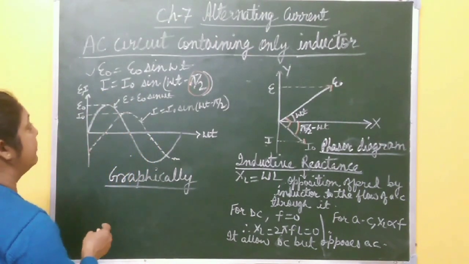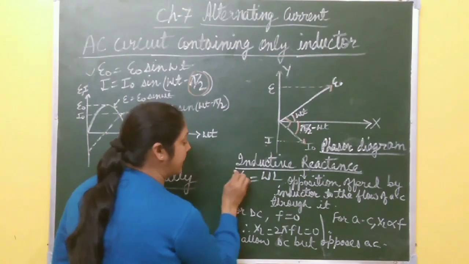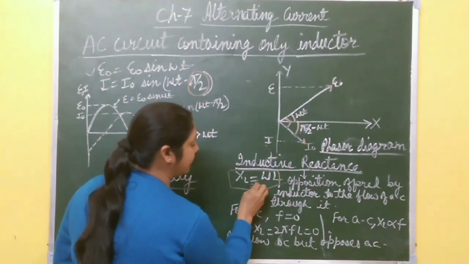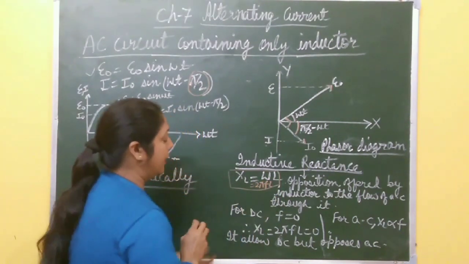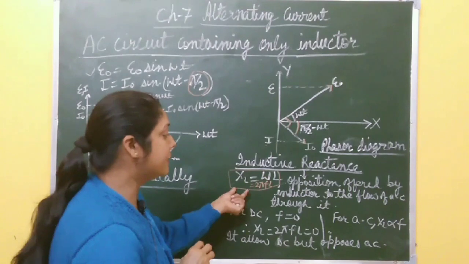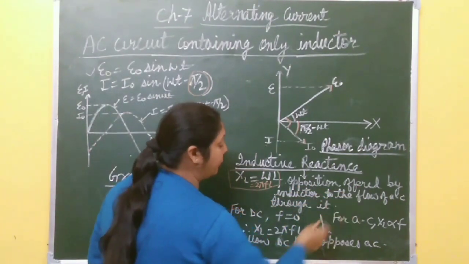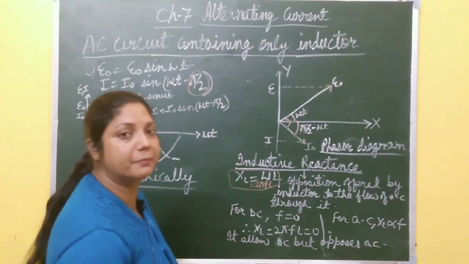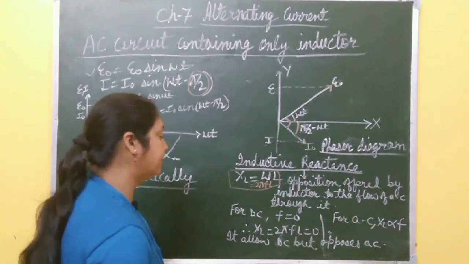In this case, we get one new term, that is inductive reactance, XL. XL is omega L, and you know omega is 2 pi by T, it means 2 pi FL. And how do you define this inductive reactance? It is opposition offered by inductor to the flow of AC through it, or you can say effective resistance offered by the inductor to the flow of alternating current through it.